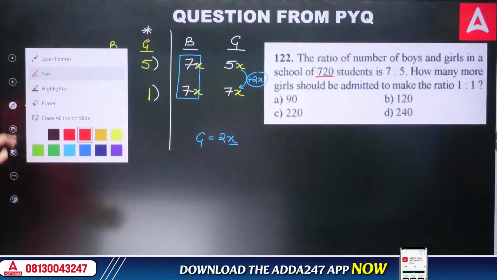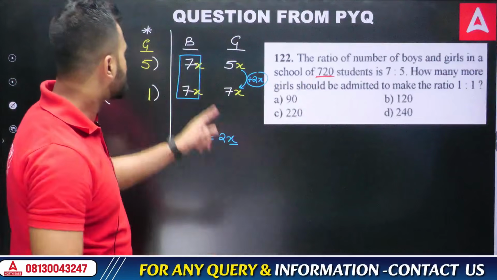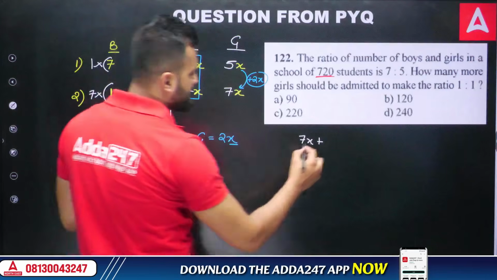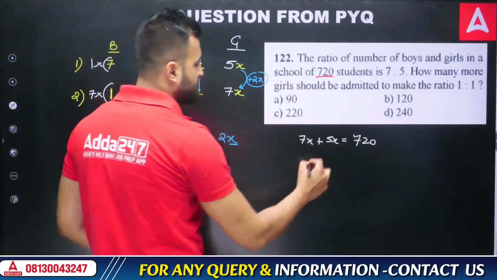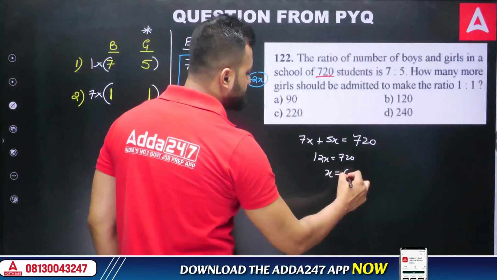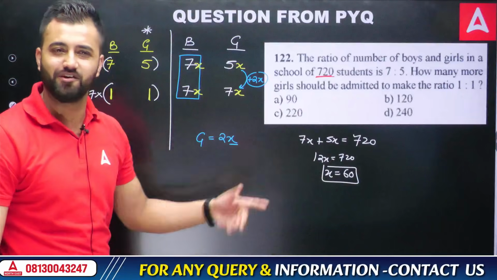720 students means including boys and girls. So boys we have 7X, girls we have 5X, and these together become 720. Now if I solve this, you get 12X equal to 720, and X is equal to 60. Just put this X here and you've got the answer, my friend.